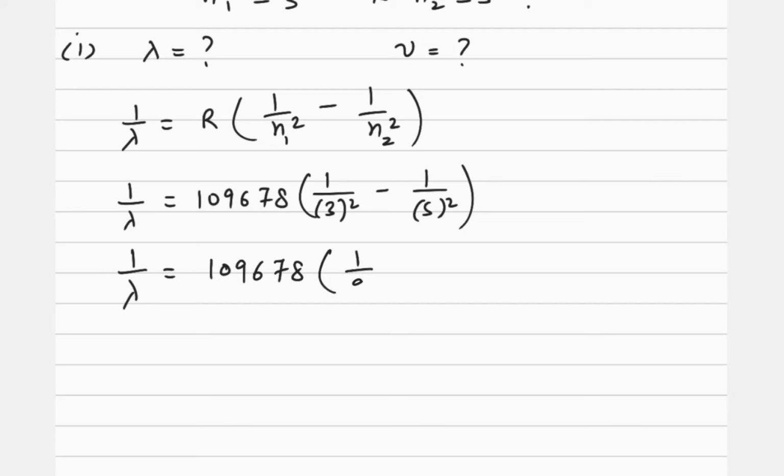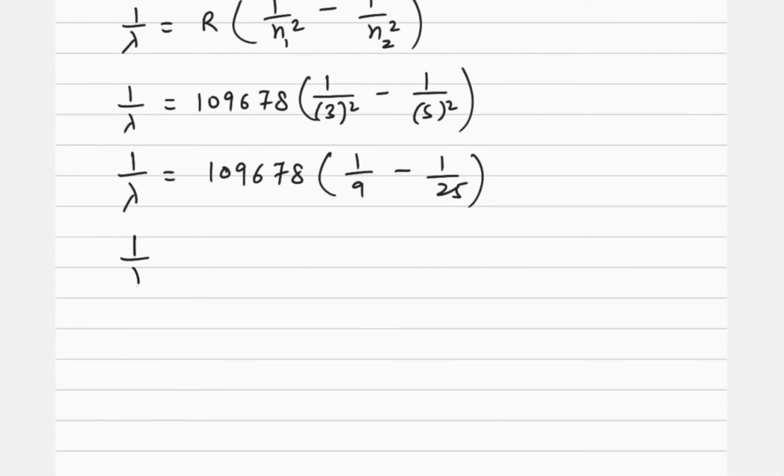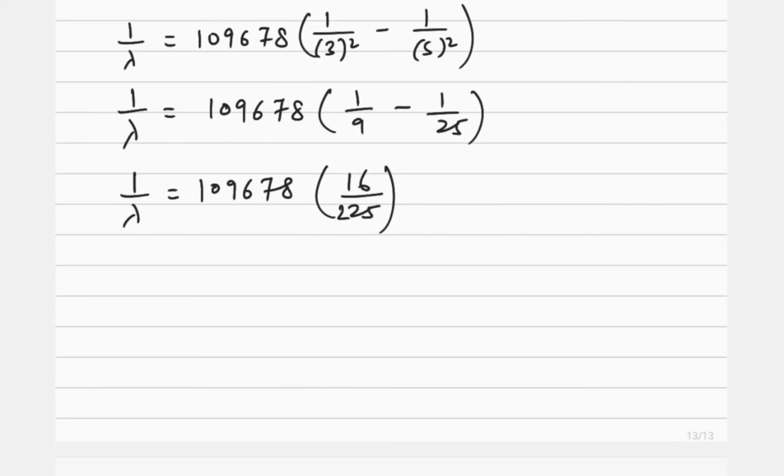So now it will become 1 upon lambda is equal to 109,678 into 1 upon 9 minus 1 upon 25, or 1 upon lambda is equal to 109,678 into, it will be 25 minus 9, so it will be 16 upon 25 into 9. So it will become 225. So that's how we can calculate.